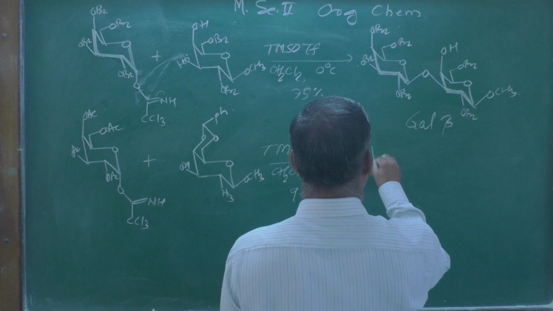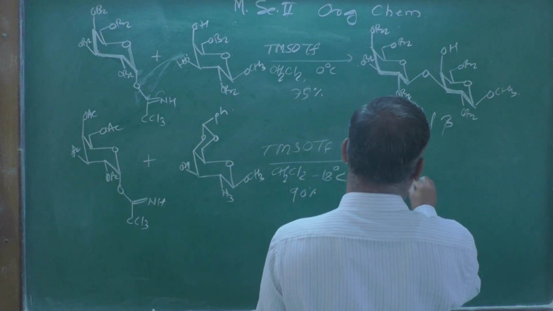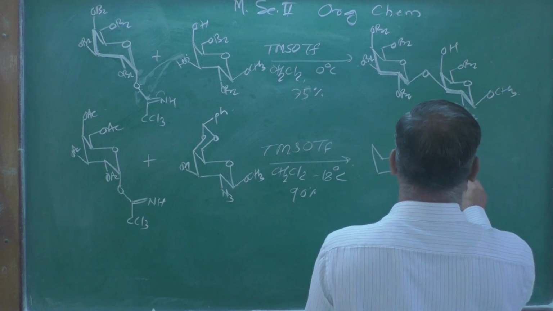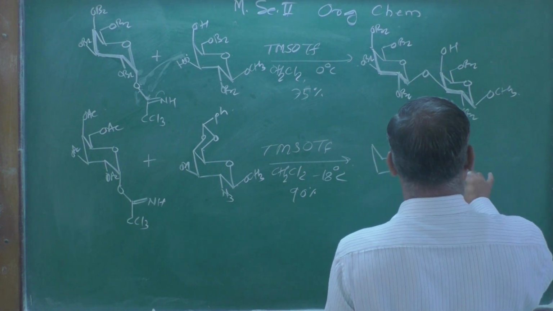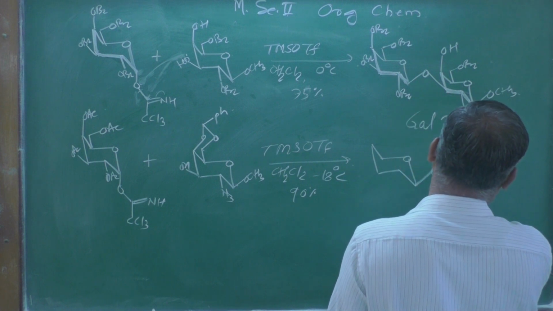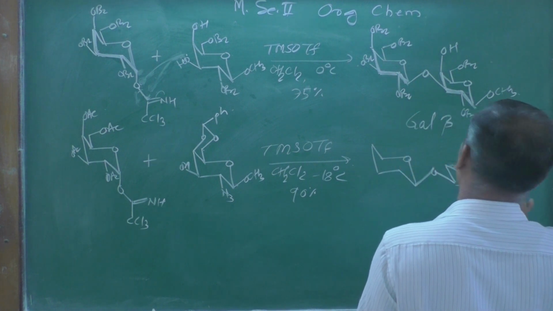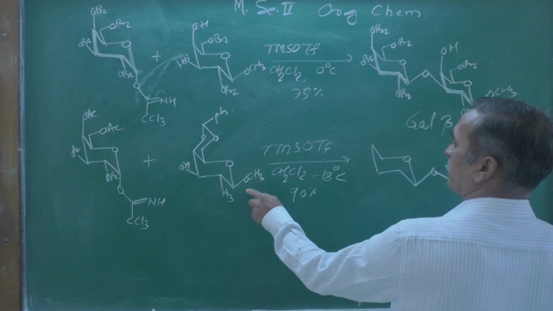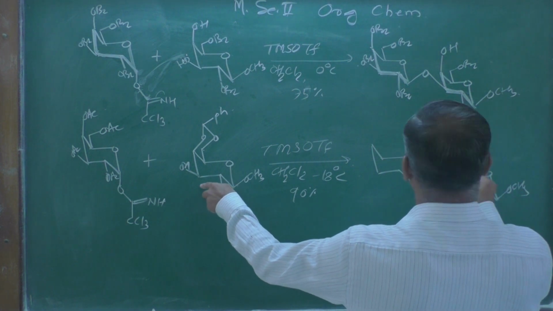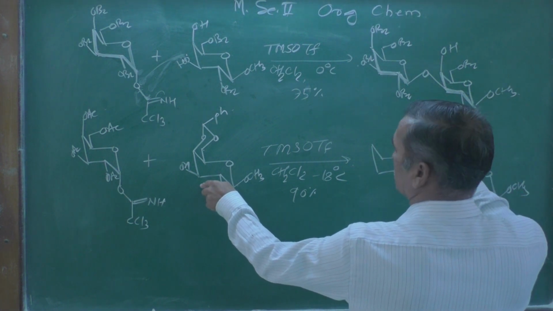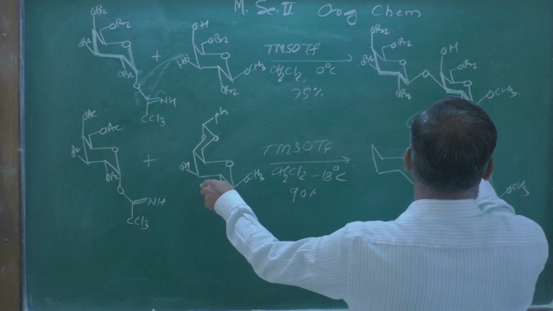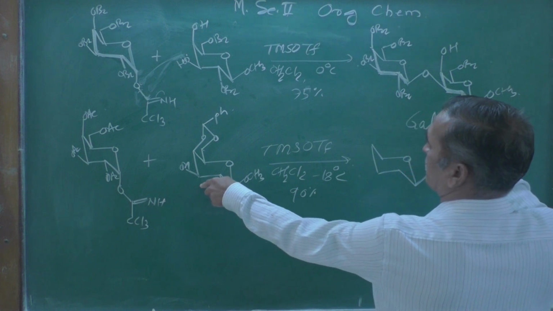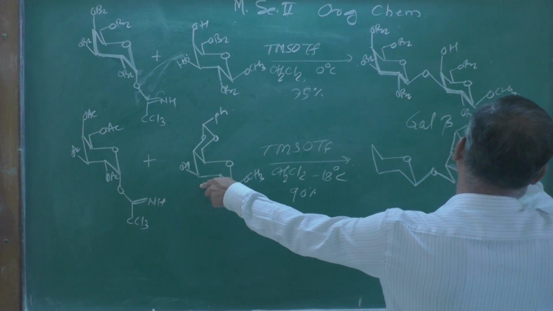So here we can draw the structure like this, then this is the oxygen atom, the same thing, getting over there, the same reaction carried out, and we get the rest of it, OCCl3, here N3, then this group as it is, O, then O, and we can use this one, and the phenyl group as it is.